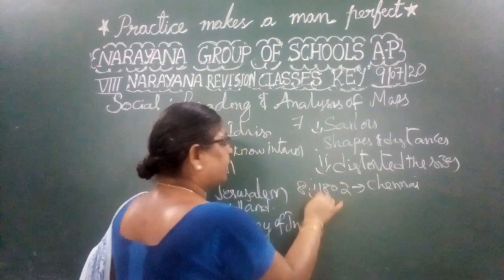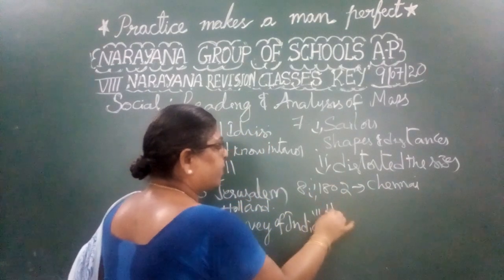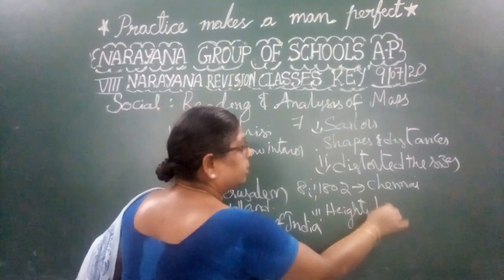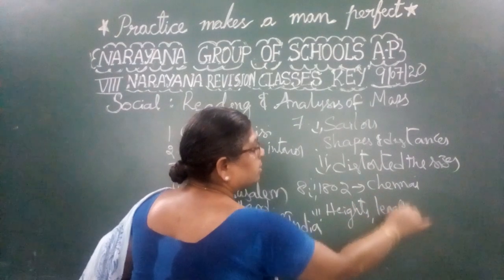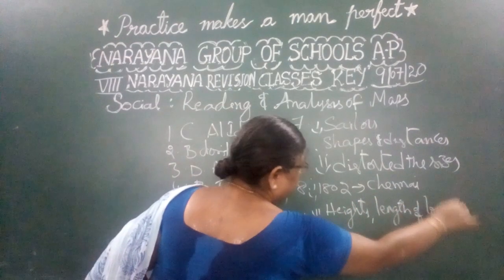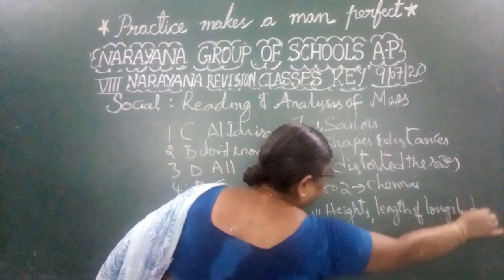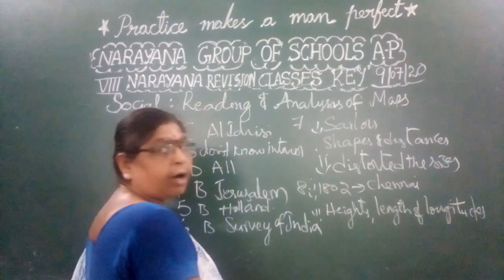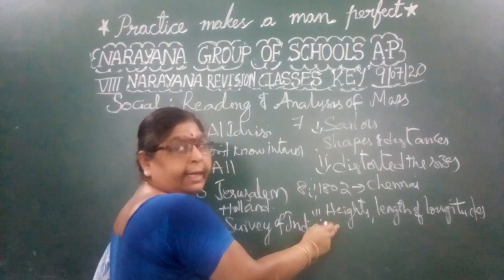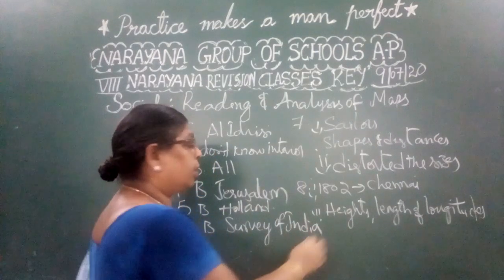What is the purpose? The purpose is to measure the heights and the length of the longitudes.